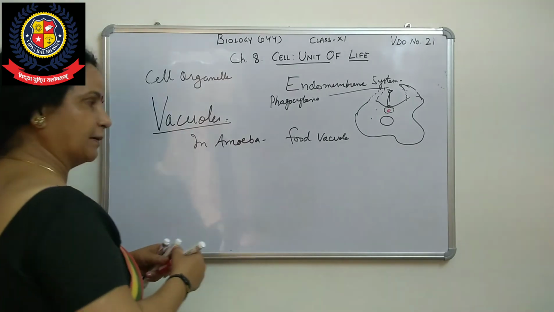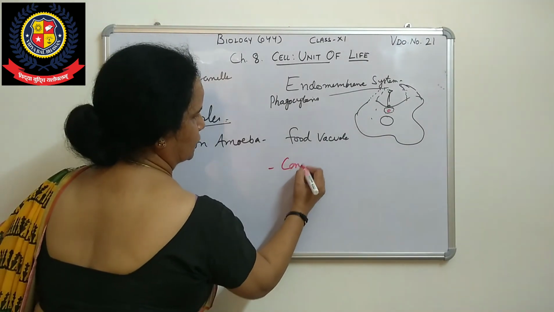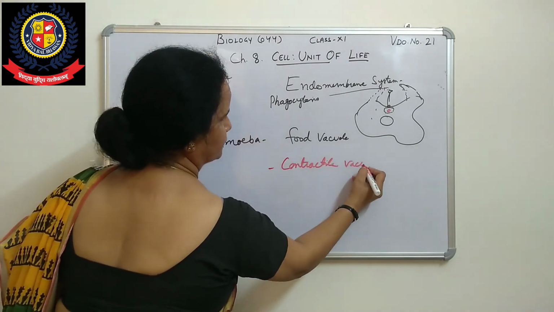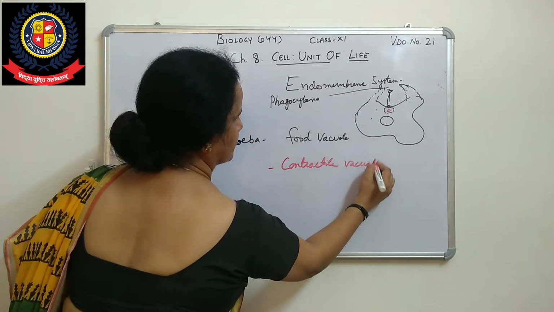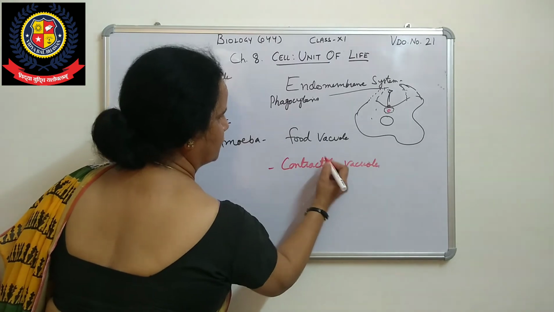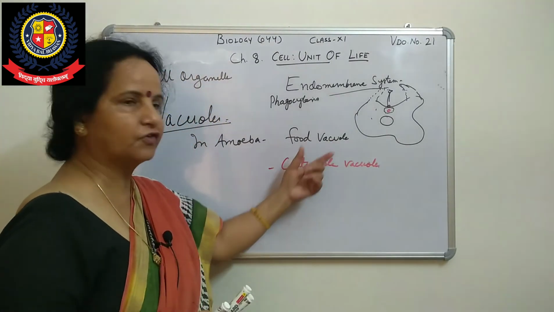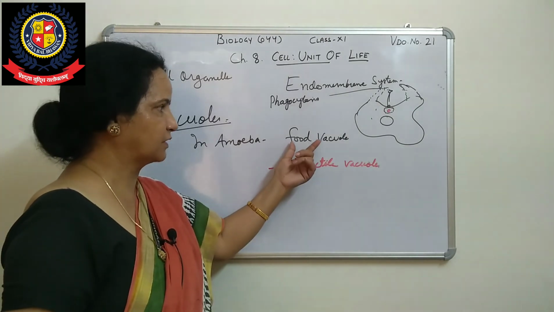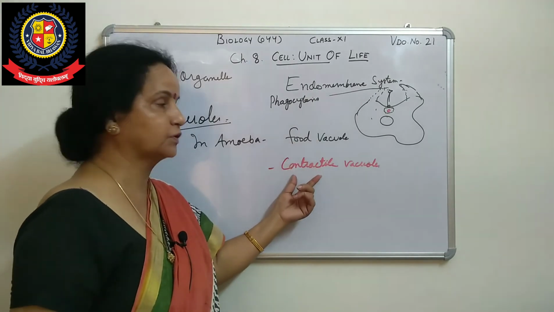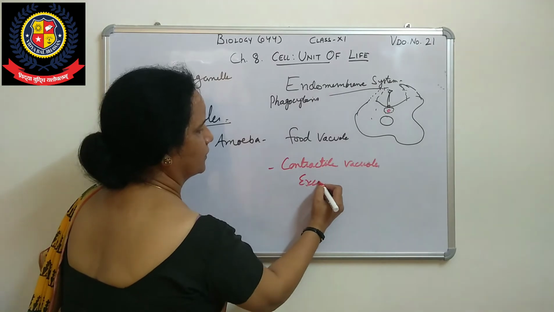One more is there in amoeba itself, that is the contractile vacuole. These are the modifications of the vacuole. Sometimes, for digestion, it modifies into a food vacuole. Here, for excretion, they are doing the job of excretion. As you know, in our body, our kidney is doing that work.